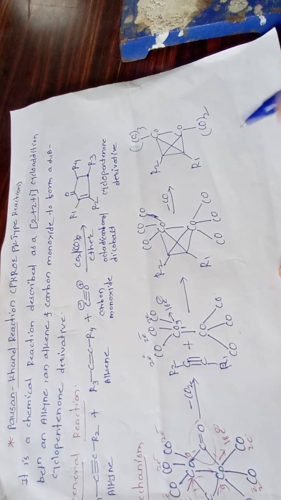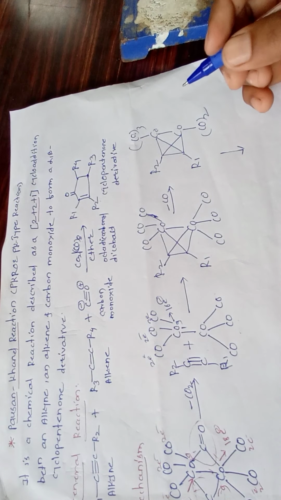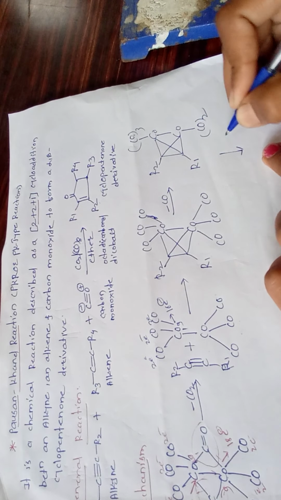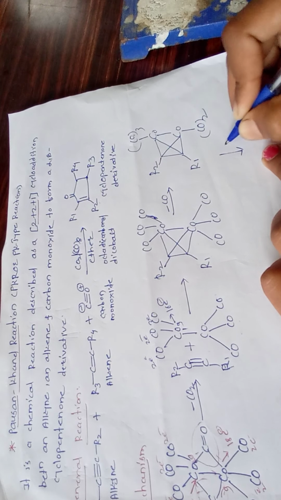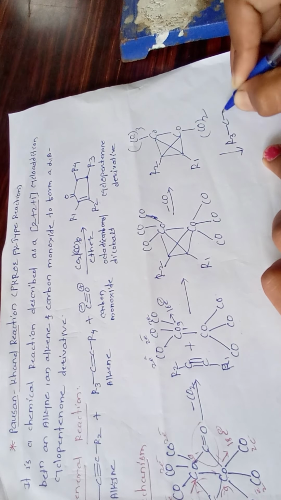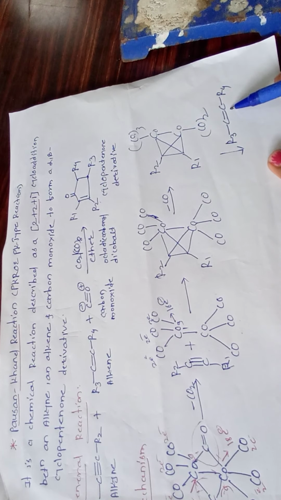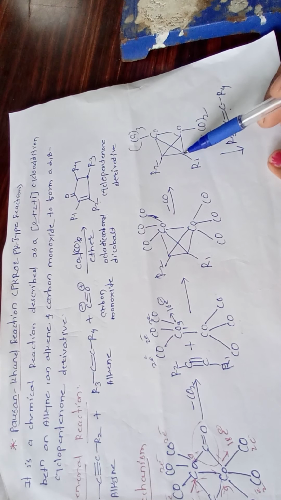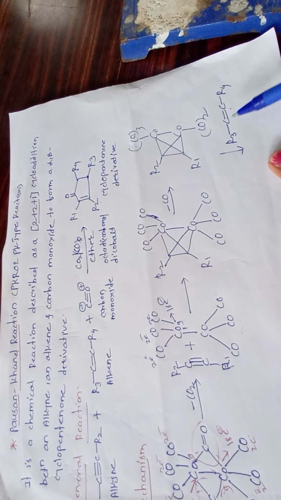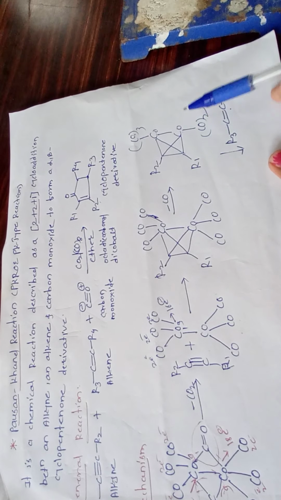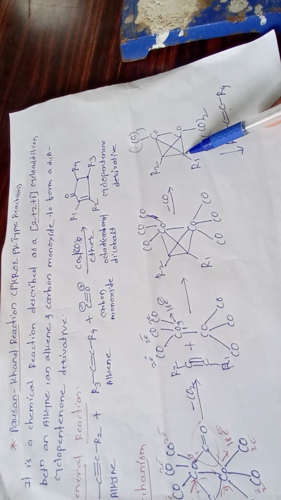Again here addition of your alkene, so insertion of the alkene. See here R3, C double bond C, R4. So this alkene can insert between this cobalt and this carbon atom. Because here there is a deficiency of two electrons, one CO can be removed, then addition of the alkene on this position on this cobalt. So the reaction of this carbon-carbon double bond is against this cobalt and this carbon atom.